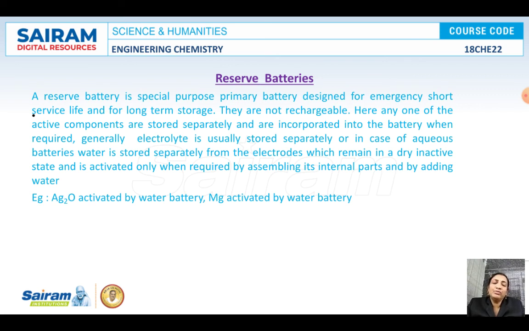This is the classification of batteries. They are classified as primary, secondary and reserve batteries. So this is about the classification.